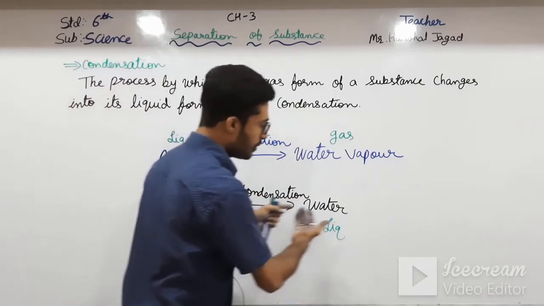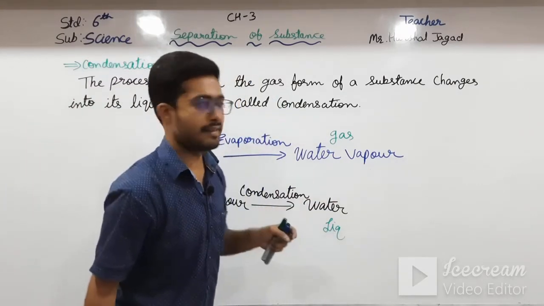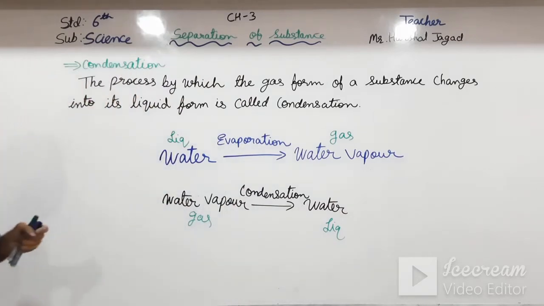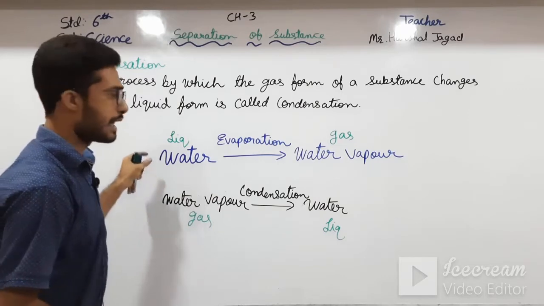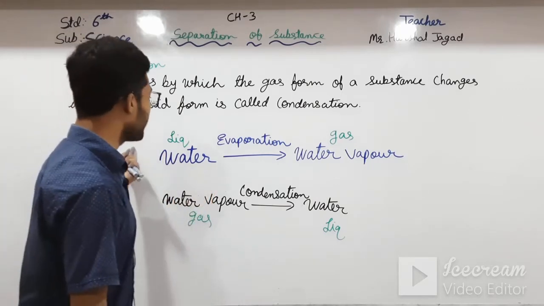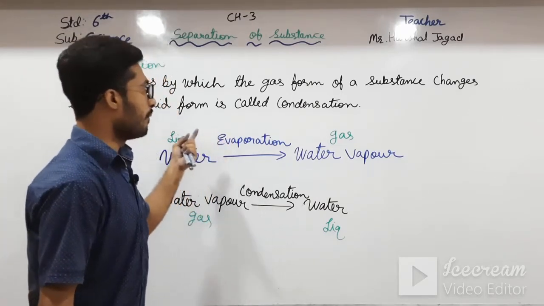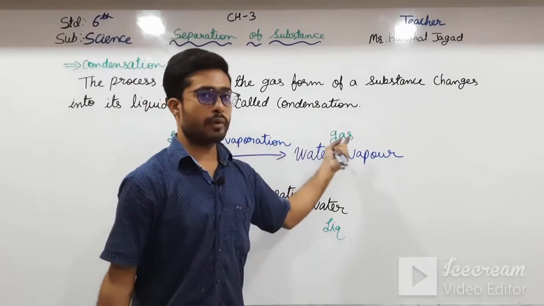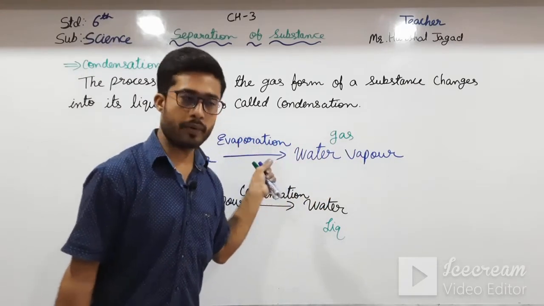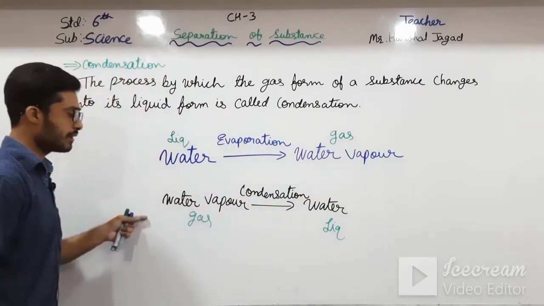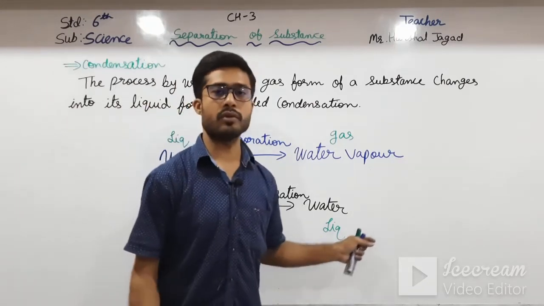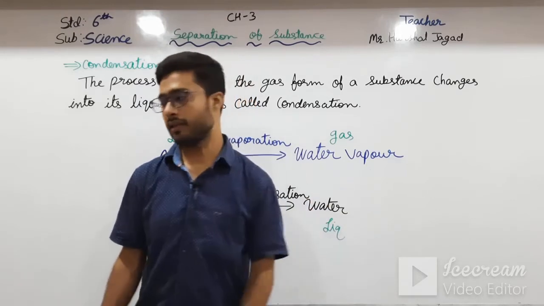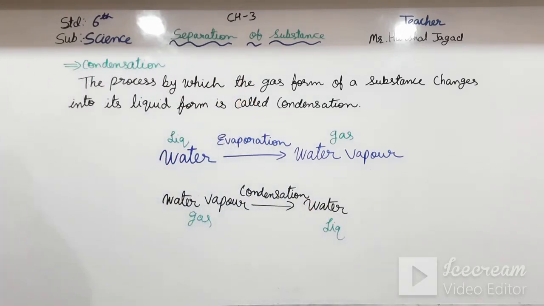Gas changes to liquid, that is condensation. Okay students, if you want to write this in simple words, liquid form converted into gas is known as evaporation, and gas form converted into liquid form is known as condensation. Please note this down if you want.